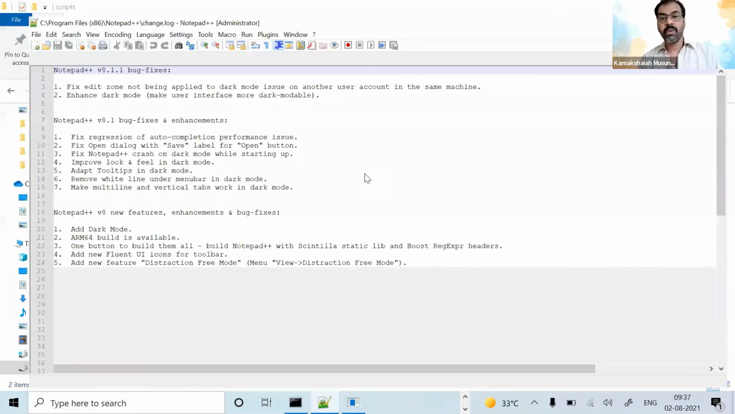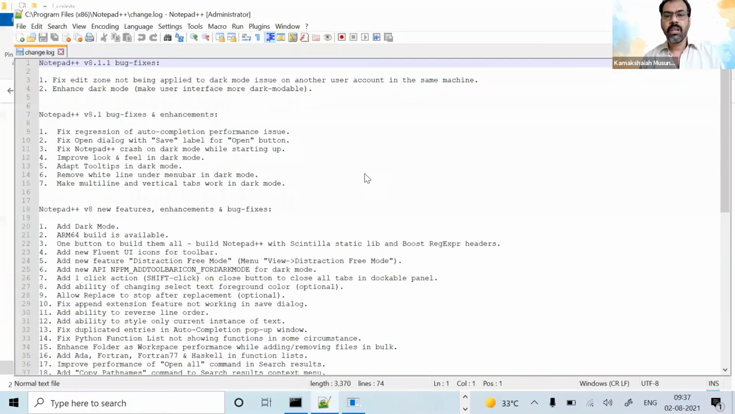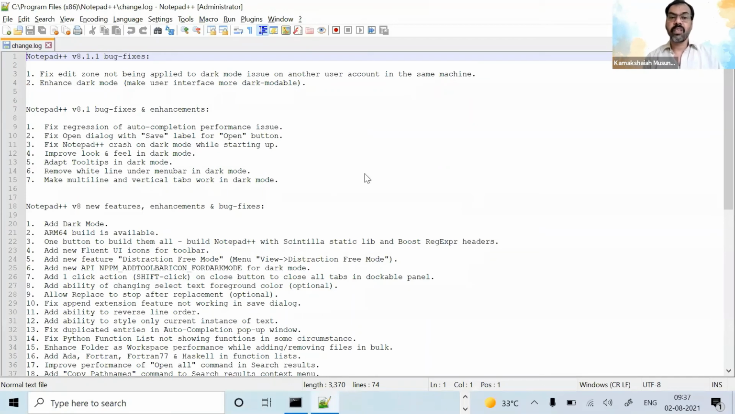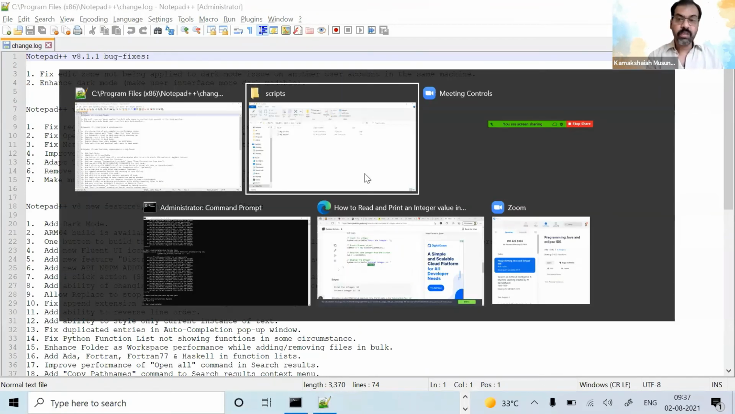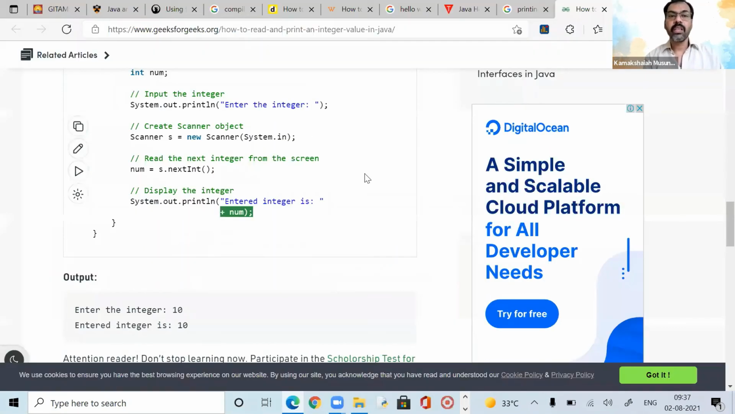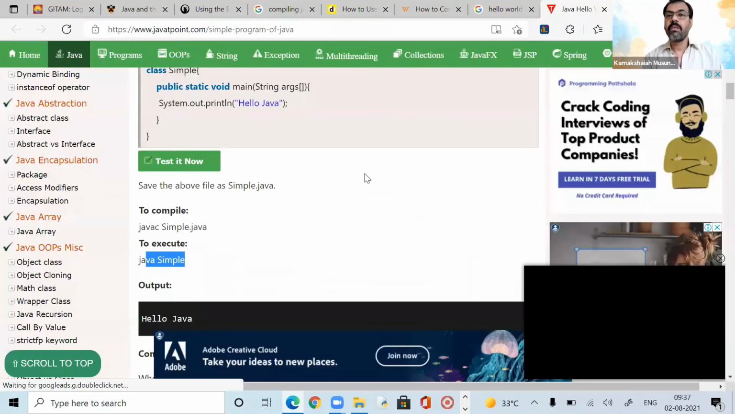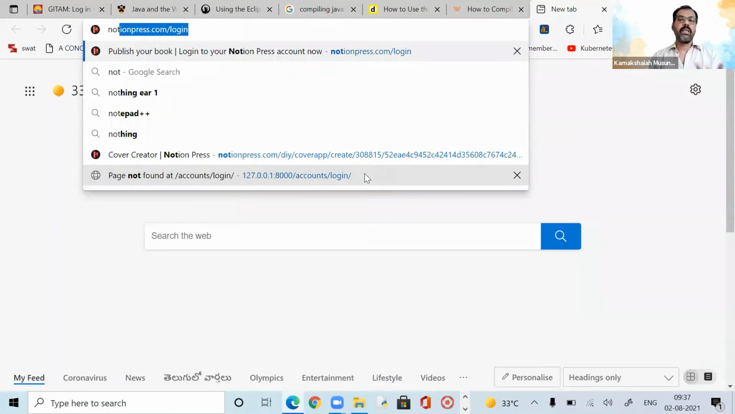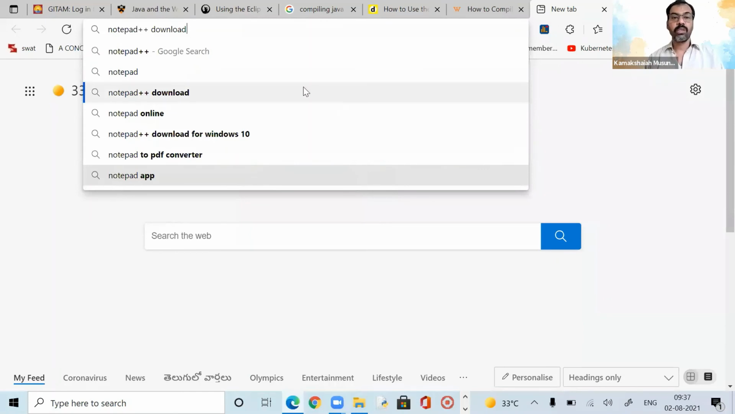I'm talking, see, you may be knowing all these things, but there is nothing wrong if you listen again. You may be knowing about the Notepad, but I'm talking to those individuals who don't know how to get Notepad++. Okay, you just have to search for Notepad++. Okay, download. So in search it is showing me.